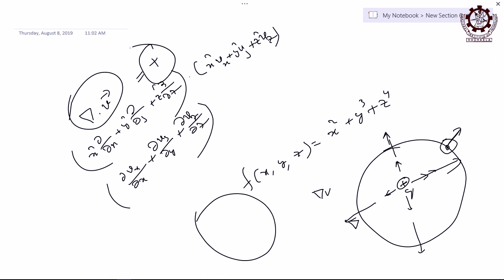It creates the flux field lines, but if it is negative, then there must be a sink. The field lines are coming to that point.